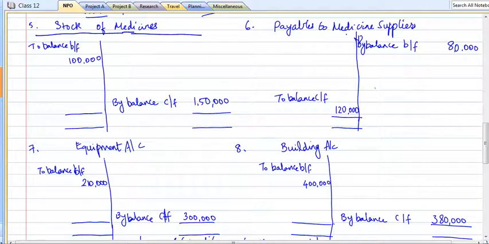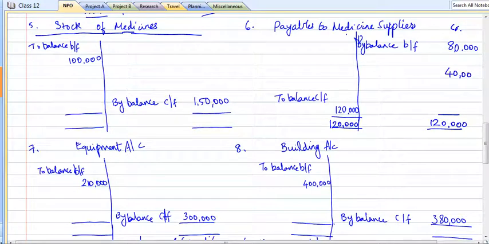Then payables to the suppliers also, which is a payable account. So I have brought in the opening and closing balance. So based on this, where do we get the balancing amount? The balancing amount is at the credit, 40,000.